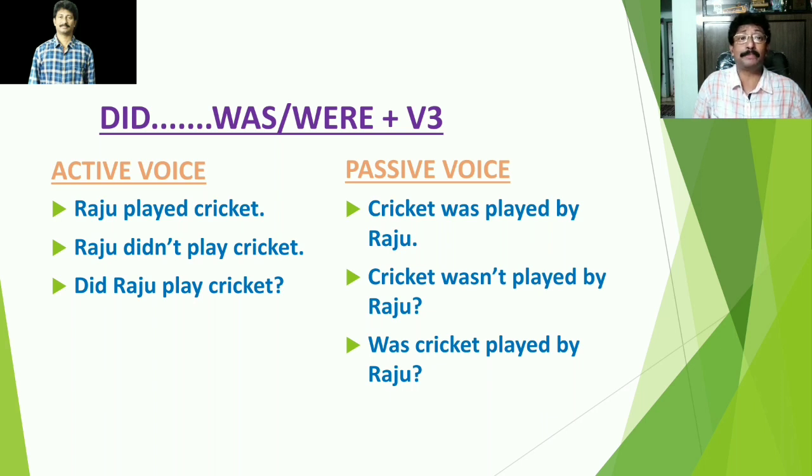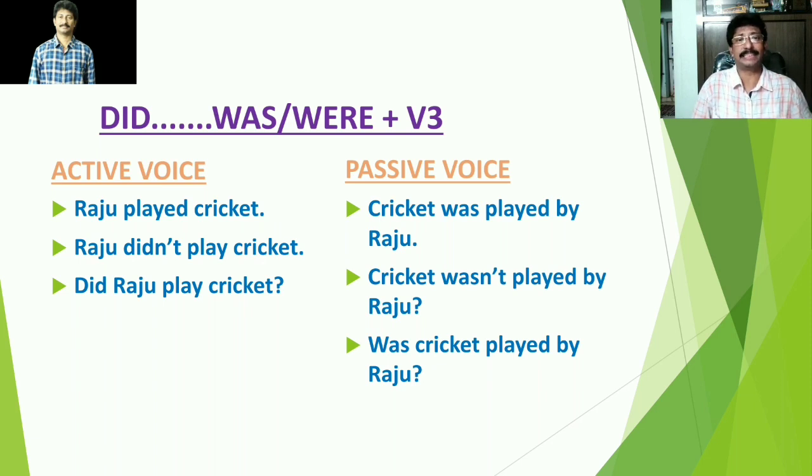Why did we prefer was played instead of were played? Because cricket is a singular noun. So it is obviously followed by the singular auxiliary verb was. And then play becomes the third form of the verb, played. And played is followed by the preposition by. The second sentence is here for you.